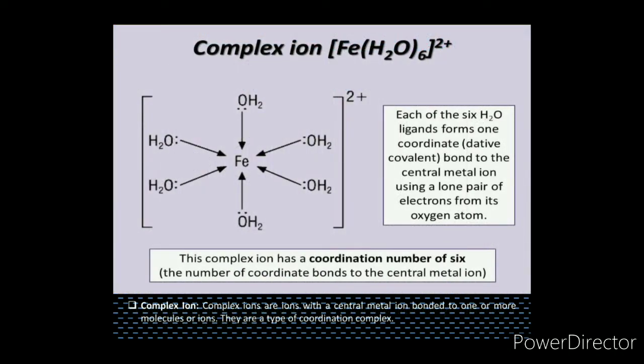Next term is the complex ion. The complex ion is a charged ion containing a central metal ion and two or more ligands in a complex. So complex ion is nothing but the complex present in ionic form or charged complex. Here you can see that the whole complex is enclosed in brackets and 2 plus is present as a superscript over the bracket. It indicates that the complex is present in ionic form, particularly in cationic form.